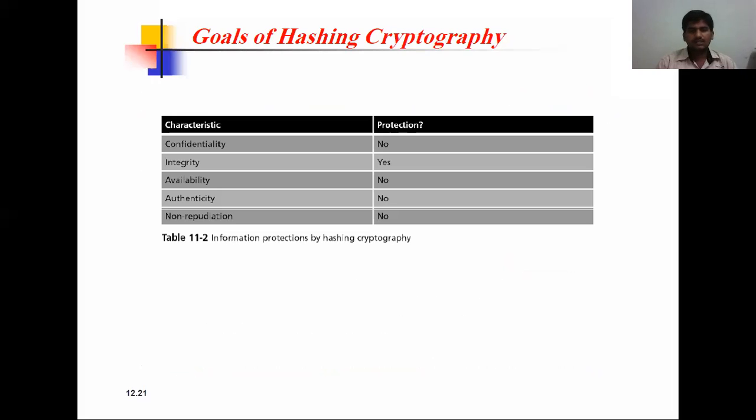So see the characteristics: confidentiality, no; integrity, yes; availability, no; authenticity, no; and non-repudiation, no. Information protection by hashing cryptography provides integrity only.